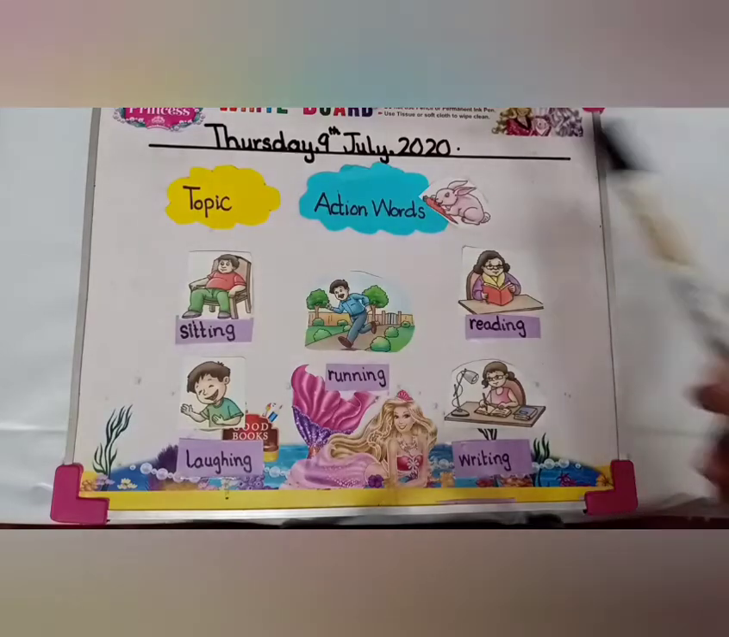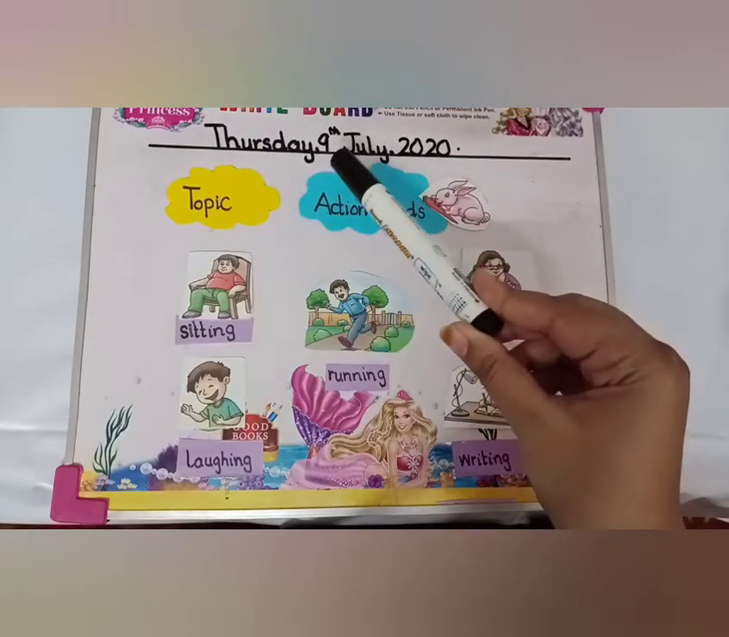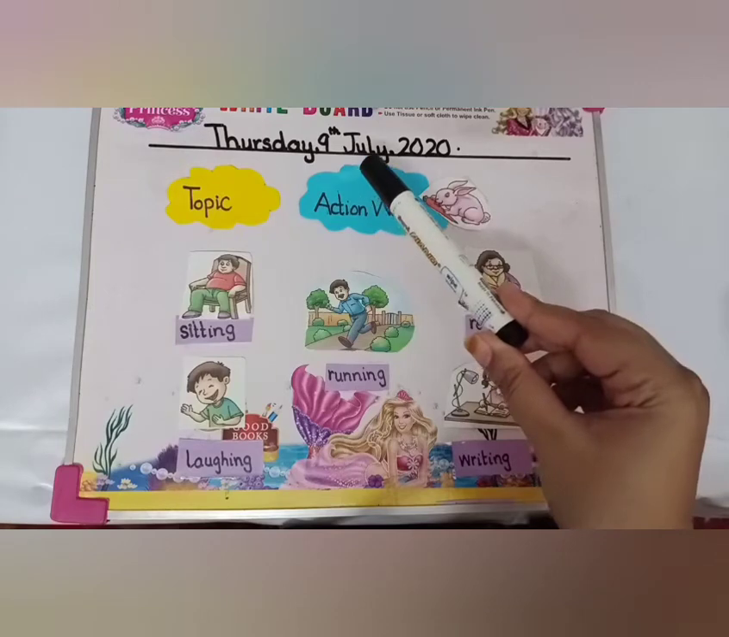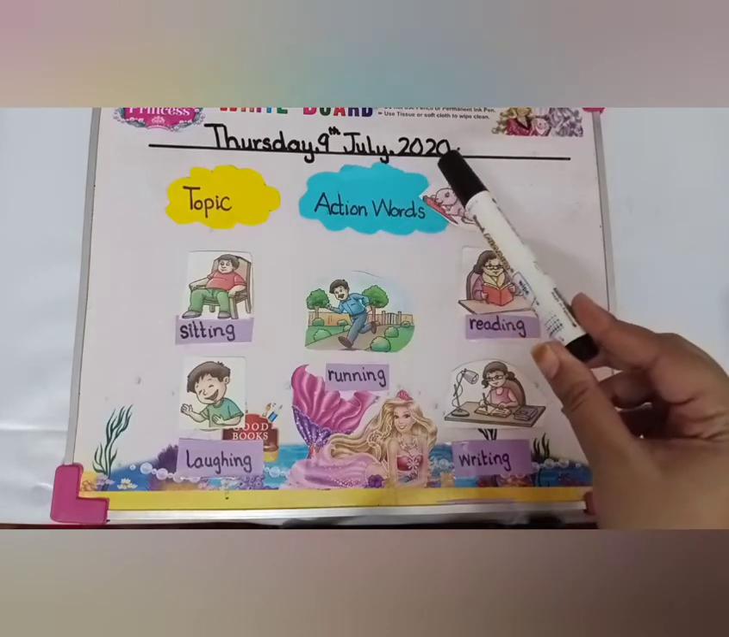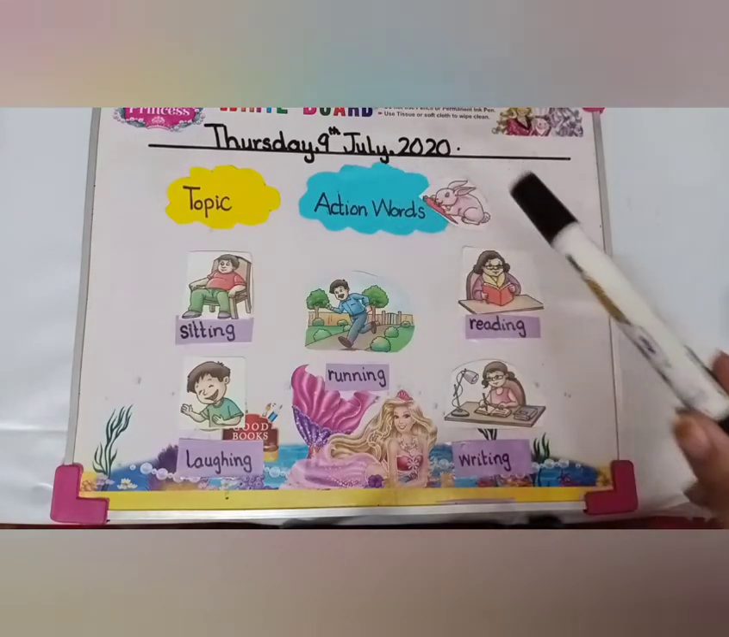Okay, what day is today? Today is Thursday. What date is today? Today is 9th. Which month is going? July. And which year is going? 2020. Okay, it's English period.